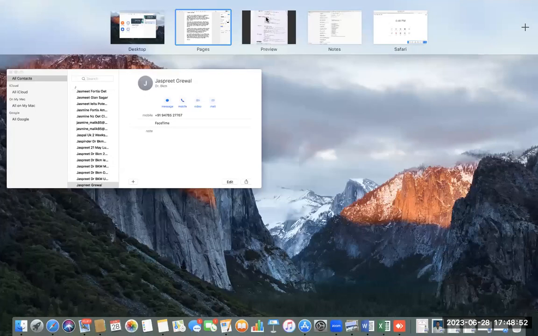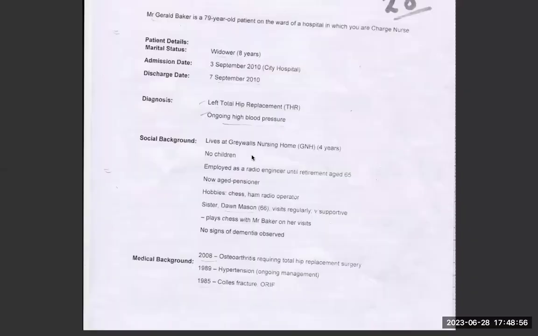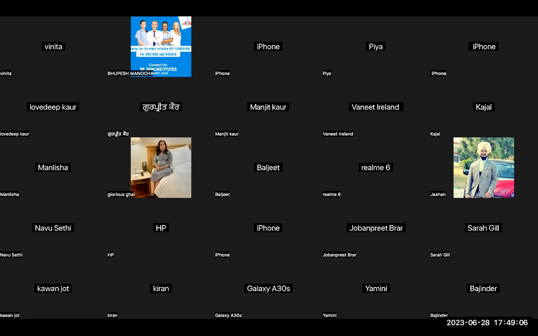When you think about medications, when you think about this osteoarthritis, when you think about this Greyville nursing home, when you think about this ongoing, this is what is causing the trouble. Please do not write anything that is troubling you. This is spoiling your letter's fluency.